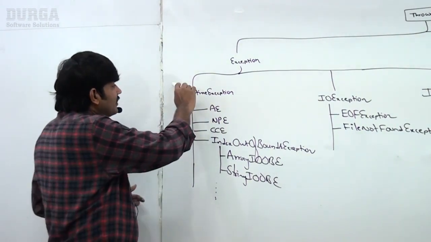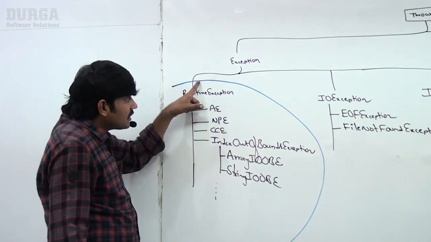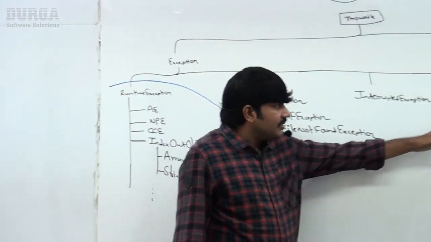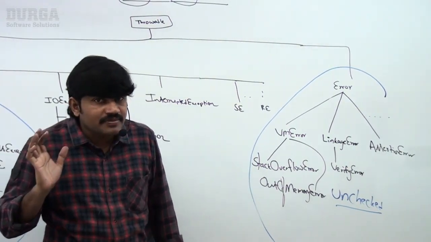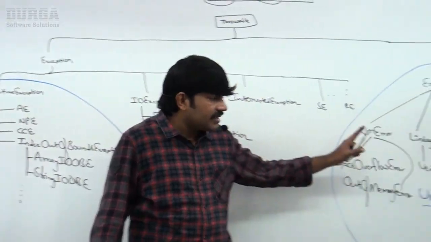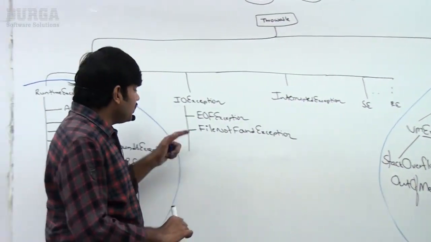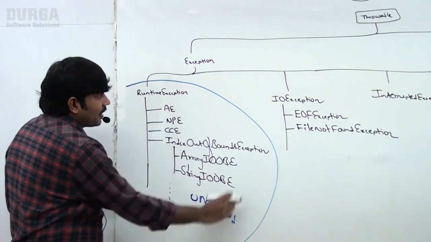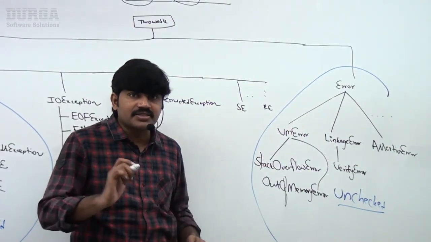So RuntimeException and its child classes, observe very carefully, and Error and its child classes are unchecked. Just observe very carefully. RuntimeException and its child classes, and next, Error and its child classes are unchecked. So this corner, RuntimeException and its child classes, Error and its child classes are unchecked.